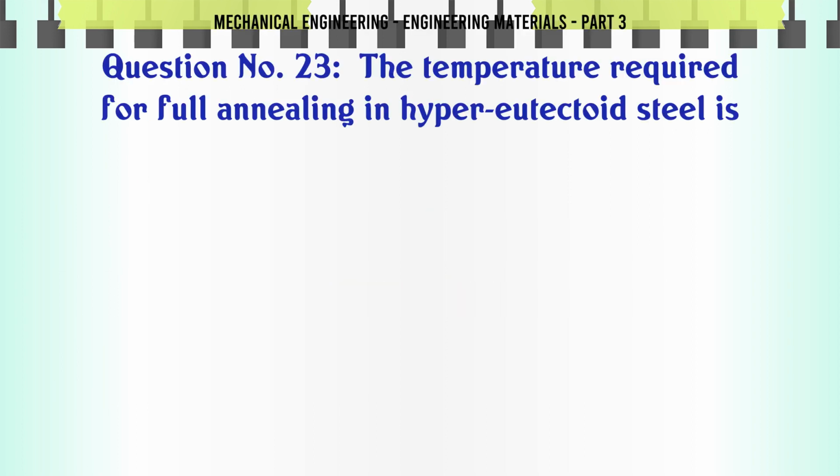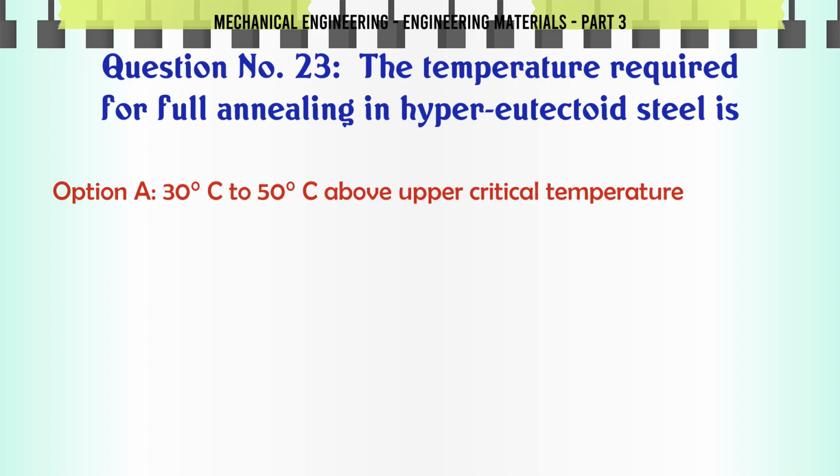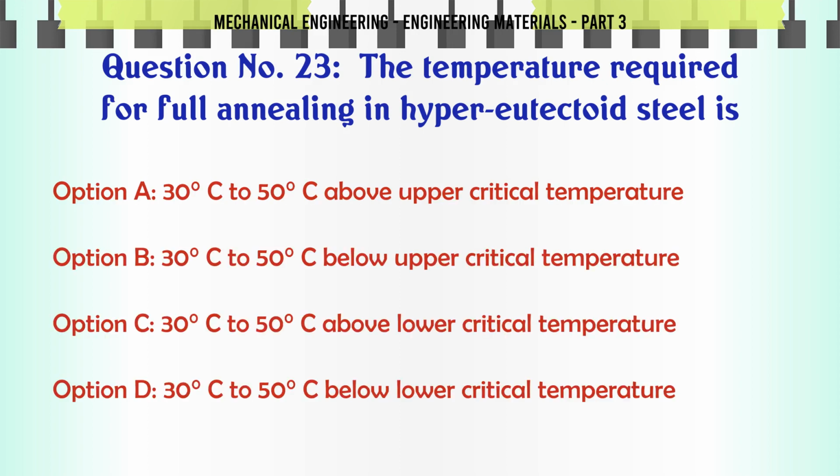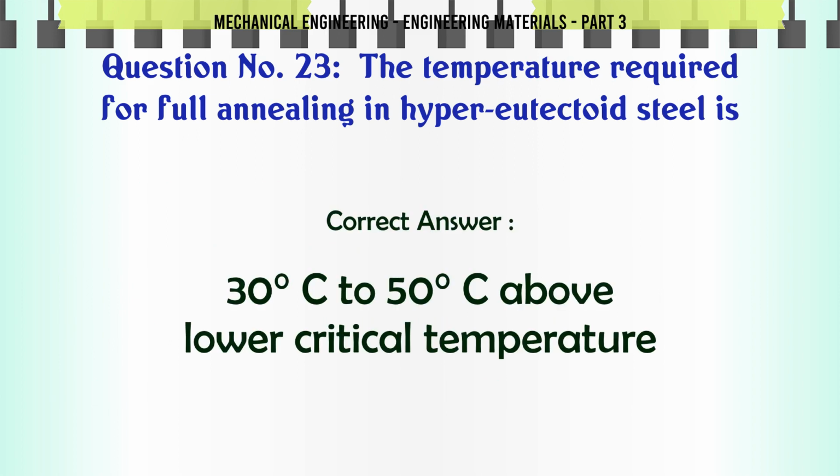The temperature required for full annealing in hyper-eutectoid steel is: A. 30 C to 50 C above upper critical temperature, B. 30 C to 50 C below upper critical temperature, C. 30 C to 50 C above lower critical temperature, D. 30 C to 50 C below lower critical temperature. The correct answer is 30 C to 50 C above lower critical temperature.